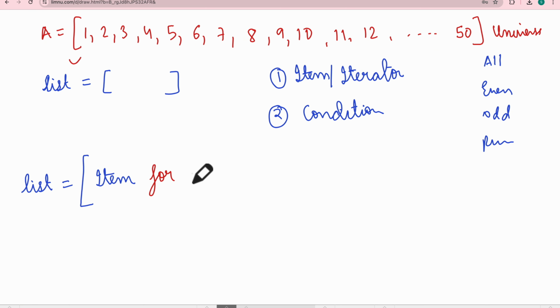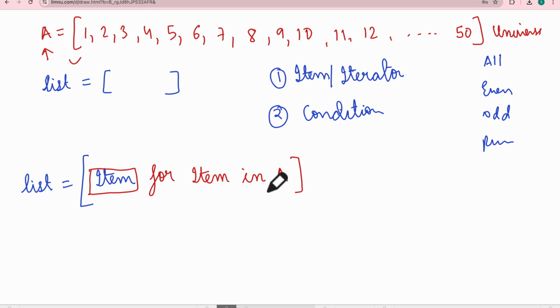Now you create an iterator for this, like for item. So this is the item. And the same item you'll create, for item in, and what will be after in will be your universe. So this is your universe A. So you will say for item in A.